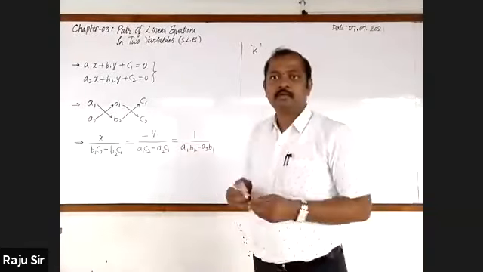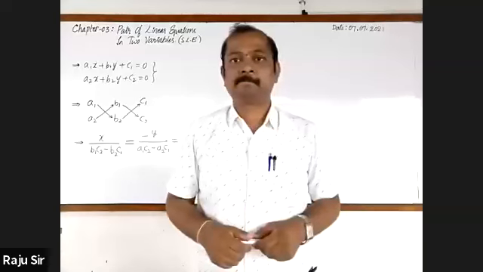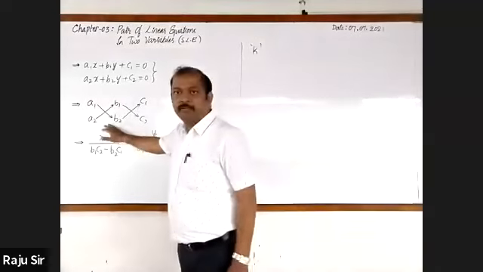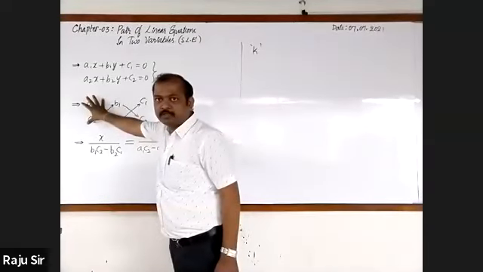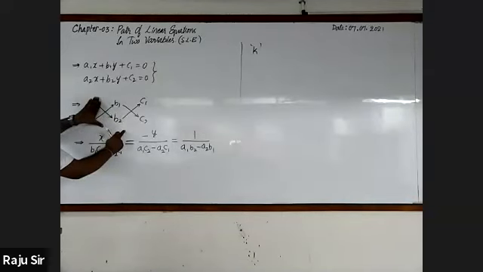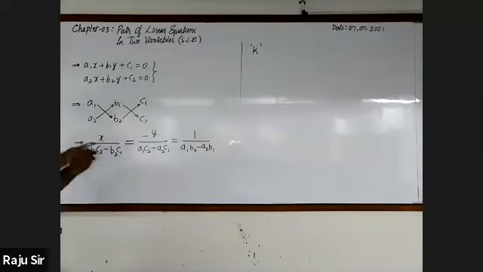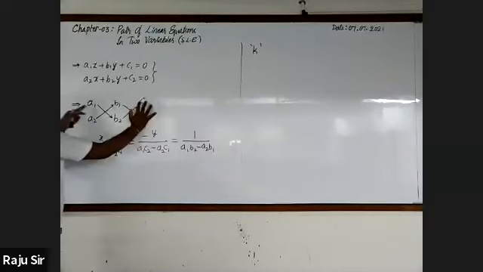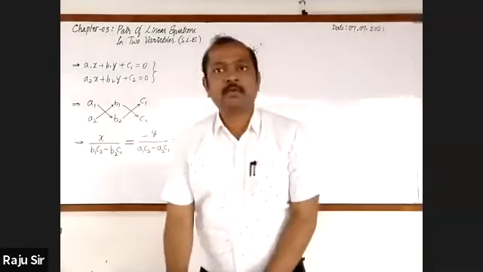Have you written? Yes, sir. Once more, when you are writing the coefficients with respect to x, leave A1 and A2, consider the remaining. For y, leave B1 and B2, consider the remaining. For constants, leave C1 and C2, consider the remaining, that is A1, B2, A2, B1. Clear? Now, let's go for solving the problem.